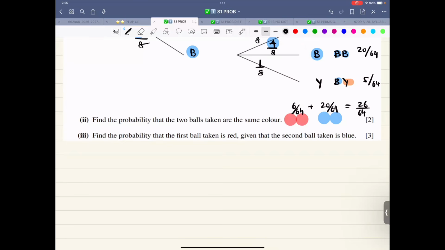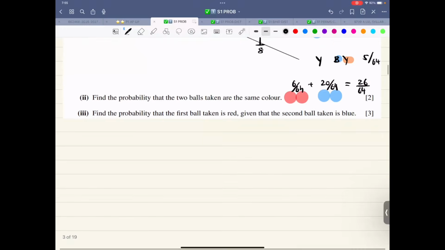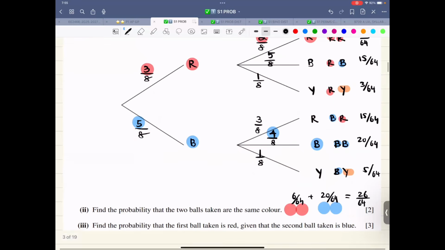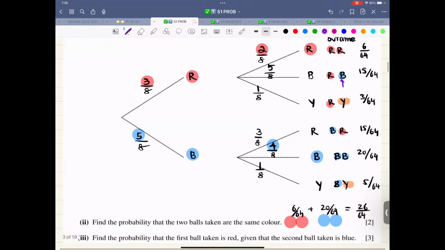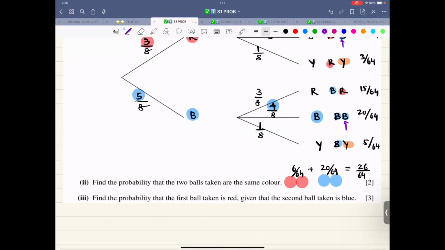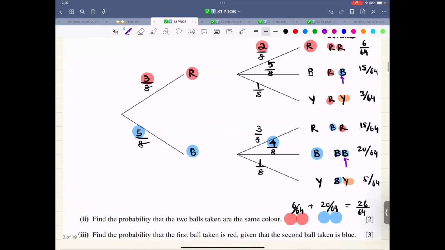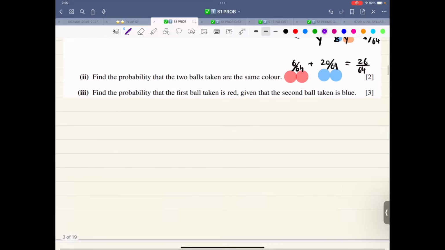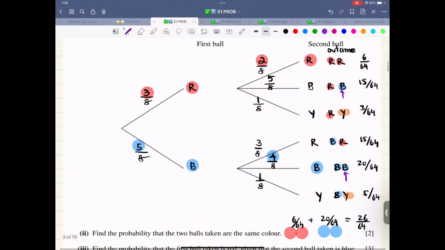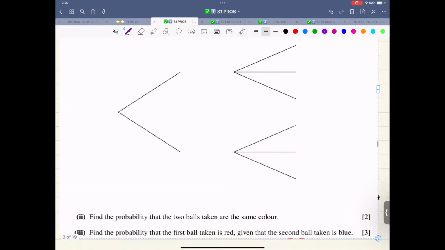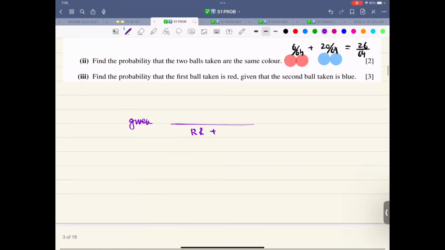Find the probability that the first ball taken is red, given that the second ball taken is blue. Now, second ball taken is blue. Let me highlight it. That is this one. So these are the two options: red, blue, and blue, blue. Given that, this goes down in the denominator: red, blue, and blue, blue. So this is red, blue, and this is blue, blue.